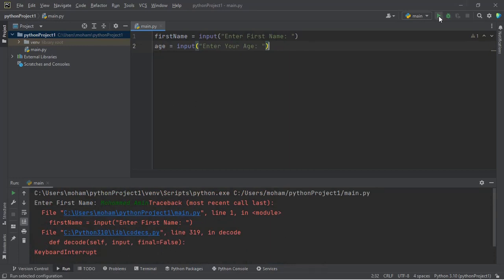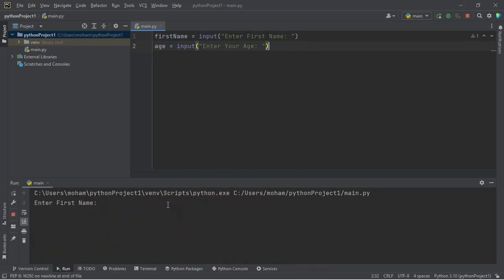Then I'll run it again. It says enter first name, let's say enter, then it will give me the age. Let's say 5. Now you could see that, as I said earlier, this input function is what we call a string data type. It's a string by nature.